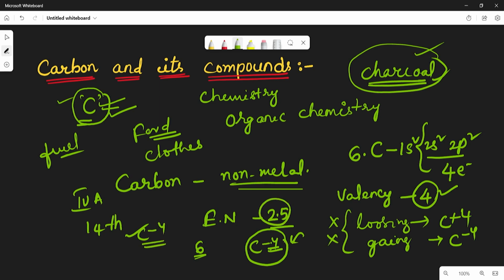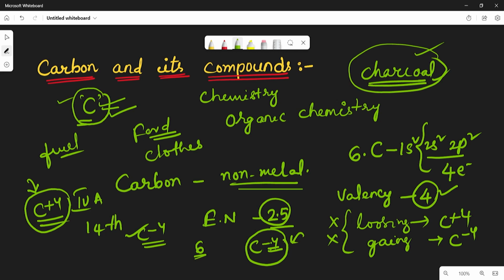In the same way, the carbon may not form a C plus 4 ion, because if the carbon is losing 4 electrons from its outermost shell to form C plus 4 ions, to lose the 4 electrons and become the C plus 4 ion, it requires a huge amount of energy, which is not available normally.